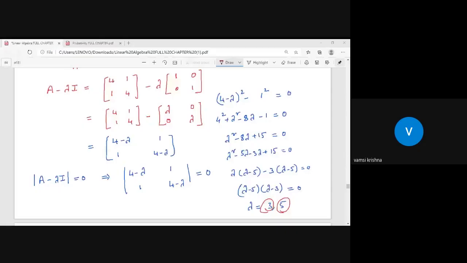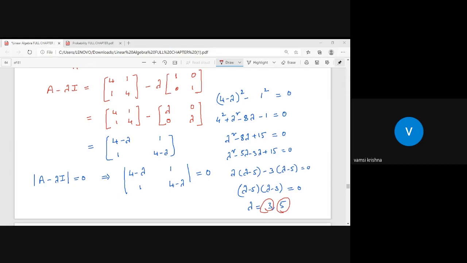Meghana, Bhavani, Divya. The eigenvector corresponding to eigenvalue 5 is (1, 1). Okay, 1 comma 1 in the sense that it is k comma k.